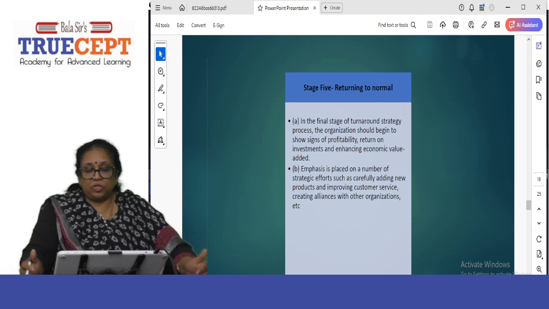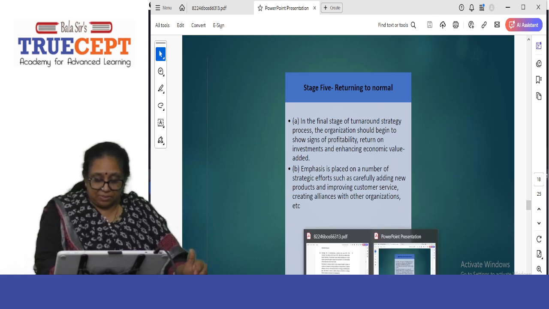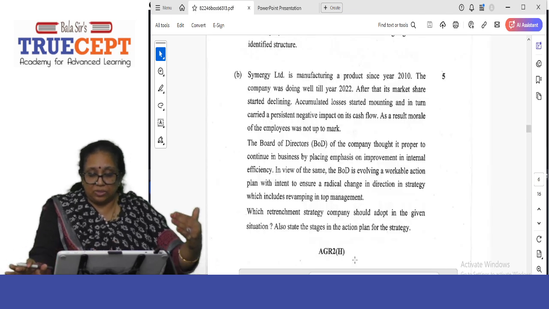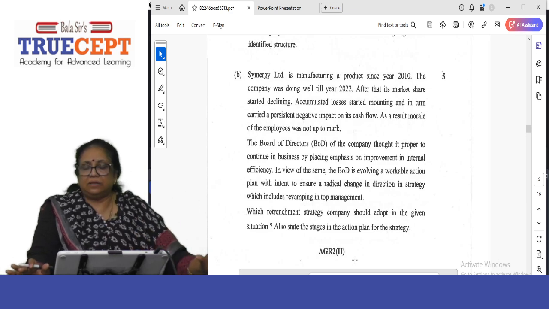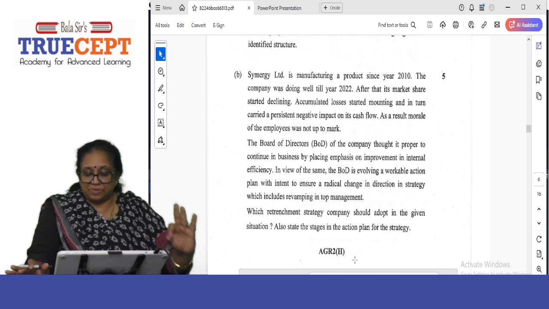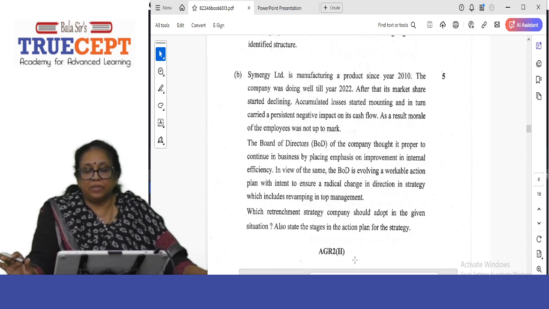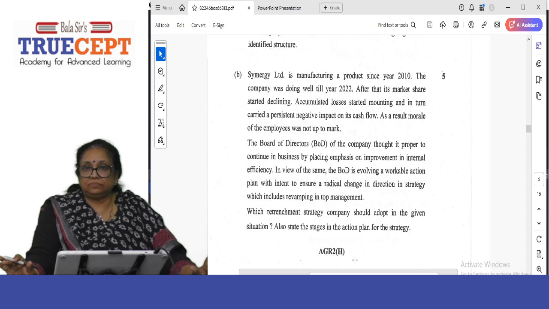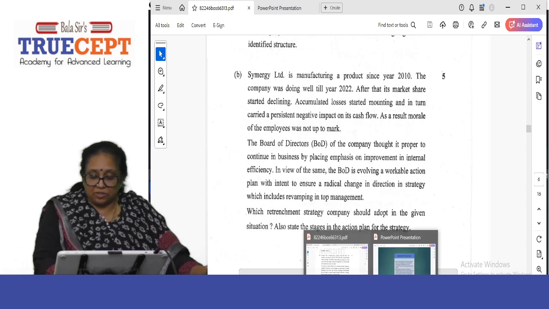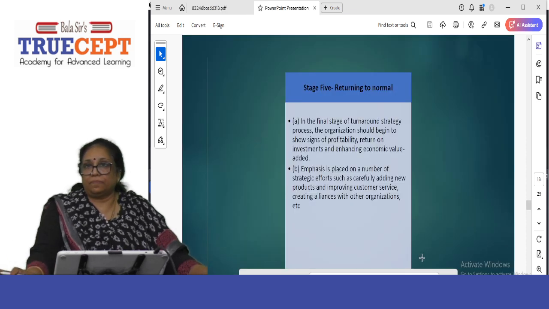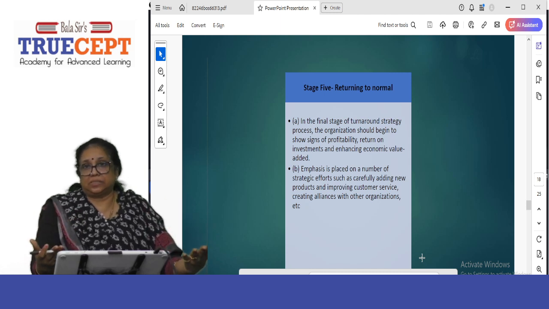So please, when you're answering the question on Synergy Limited, note that it asks a very clear question. Which retrenchment strategy should the company adopt in the given situation? Also state the stages in the action plan for the strategy. There are 5 stages. These 5 stages are the ones you are going to look for. And this is how the question should be answered.